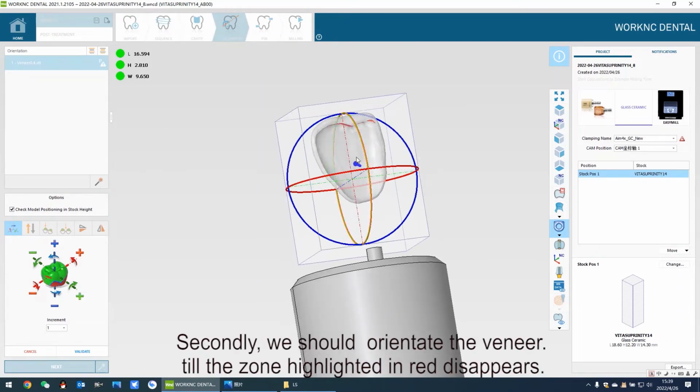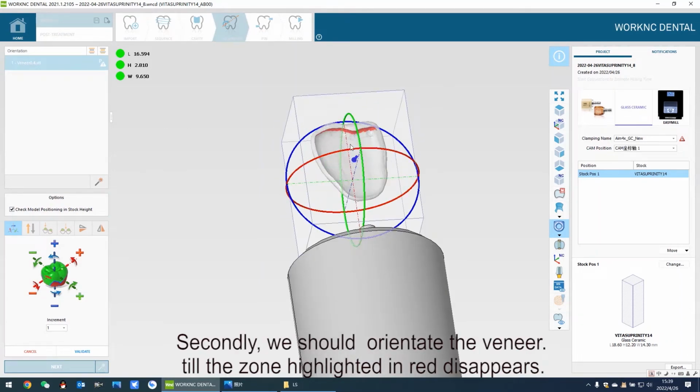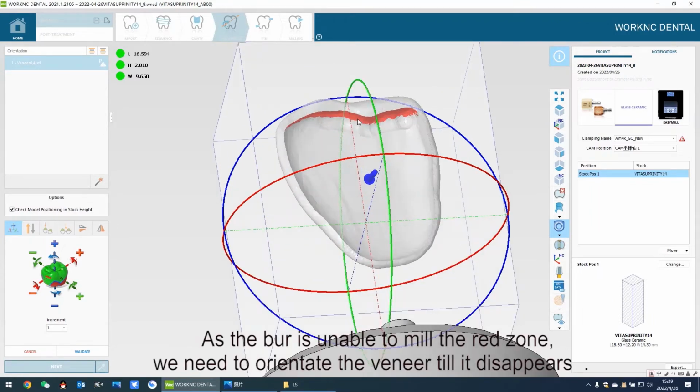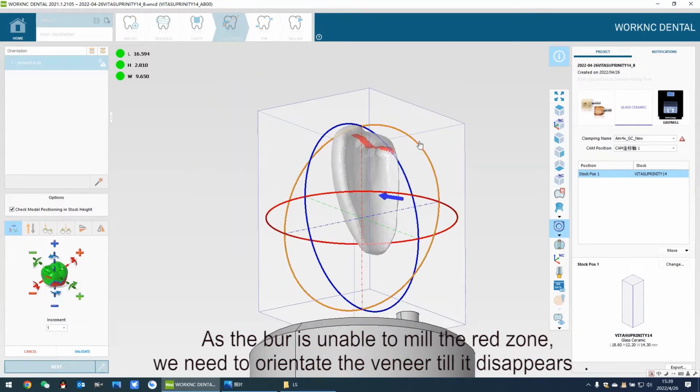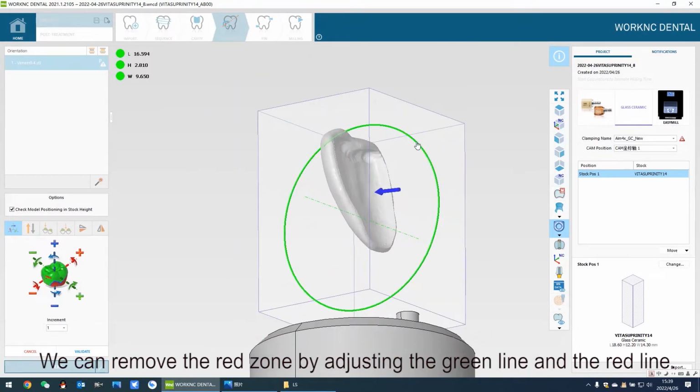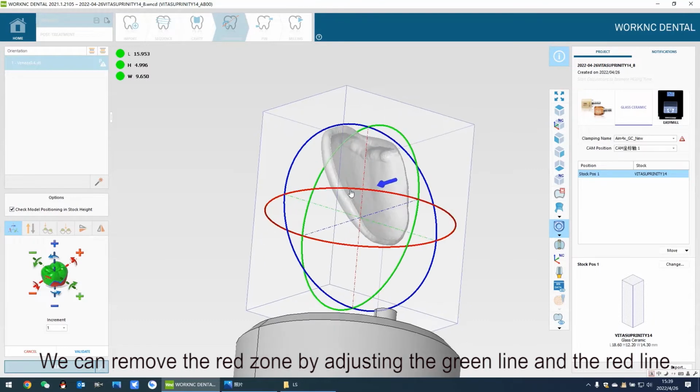Secondly, we should orientate the veneer till the zone highlighted in red disappears. As the burr is unable to mill the red zone, we need to orientate the veneer till it disappears. We can remove the red zone by adjusting the green line and the red line.